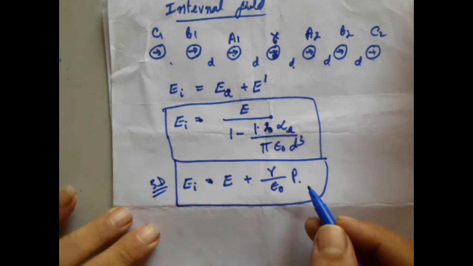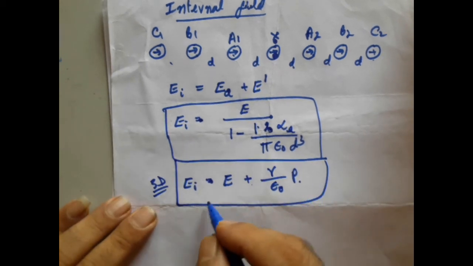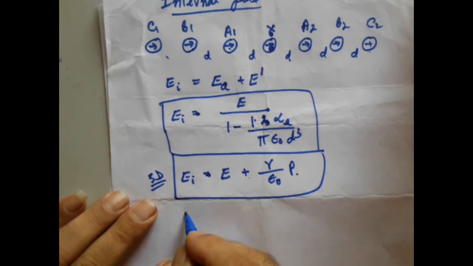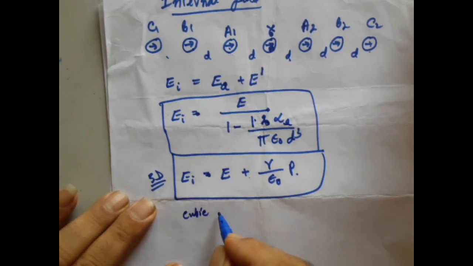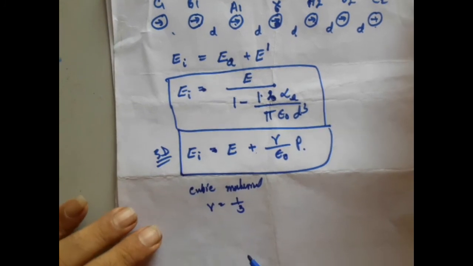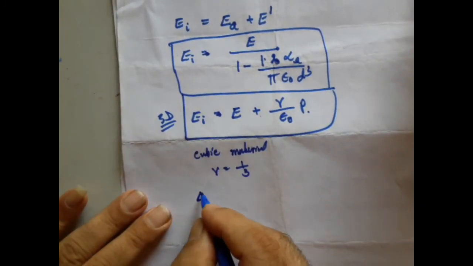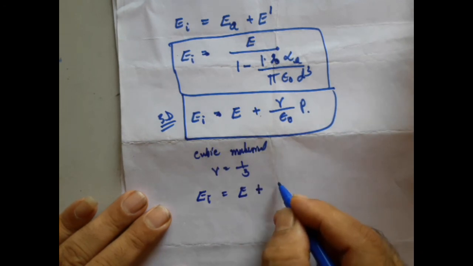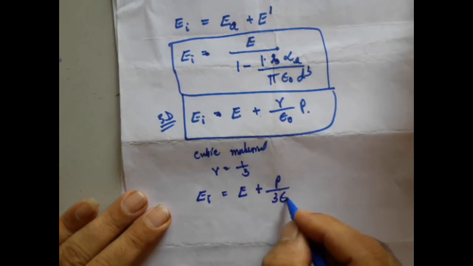Lorentz is one of the scientists who derived this equation, and he found that for a cubic structured material, the value of gamma is 1 by 3. Therefore, for a cubic material, he calculated the internal electric field as E plus P divided by 3 into epsilon naught.